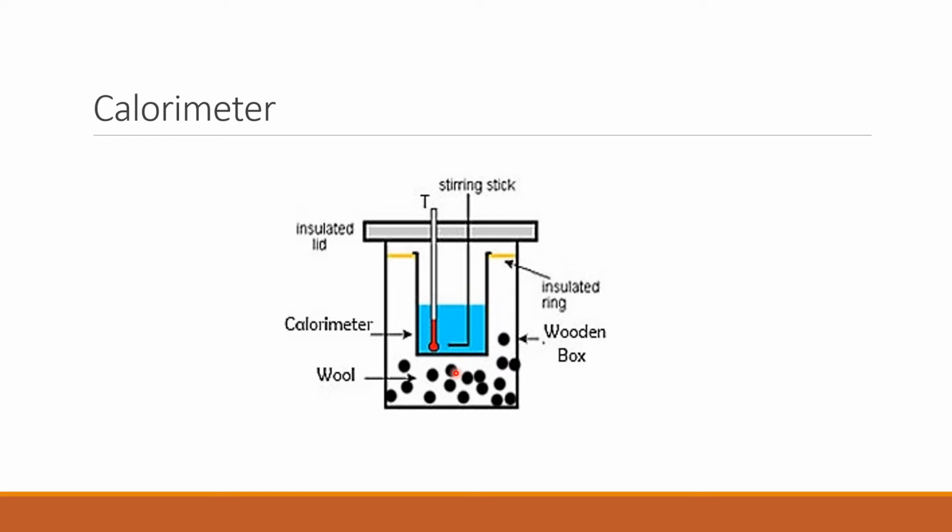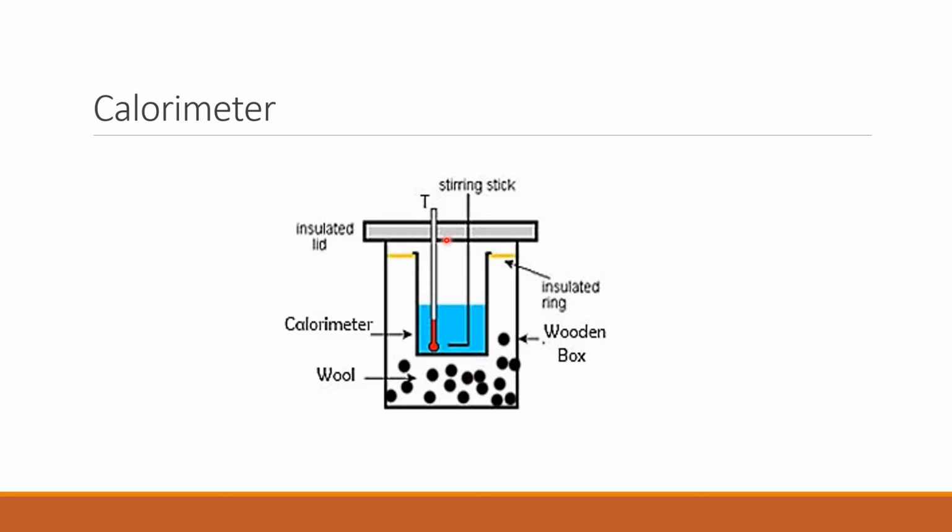The outer and inner surfaces of the vessel are polished so as to reduce the loss of heat due to radiation. The calorimeter is placed inside the wooden jacket. This is in order to provide insulation. The space between the calorimeter and wooden jacket is filled with wool because it is a poor conductor, and here we are trying to avoid heat loss by conduction.